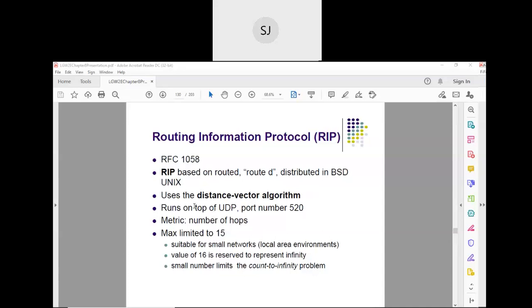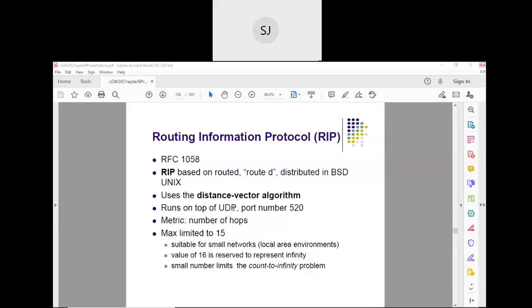One thing you should remember: though we call it a routing protocol, since it is part of the internet, it runs on top of UDP.